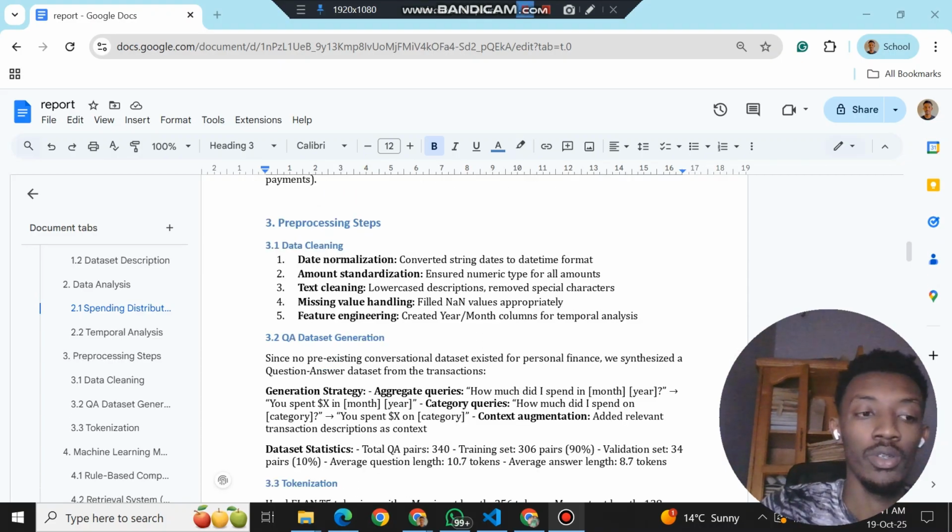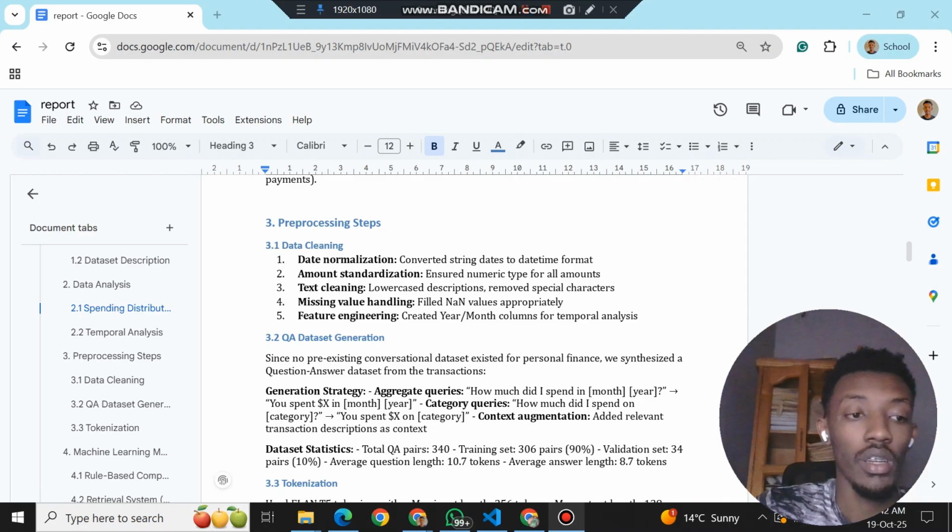Let me go straight to how I trained the model. I didn't have a pre-made dataset of financial questions and answers, so I created my own. I wrote a script that automatically generated about 240 question and answer pairs from these transactions, with questions like how much did I spend on entertainment in May 2018, or what were my top spending categories. Then I used those pairs to teach the model how to answer finance questions.